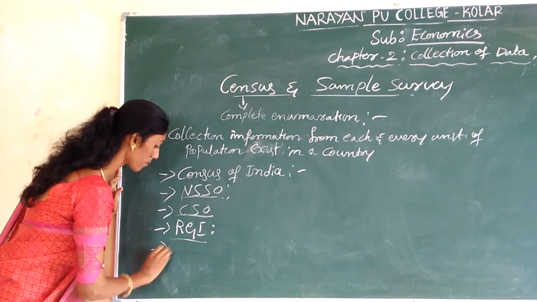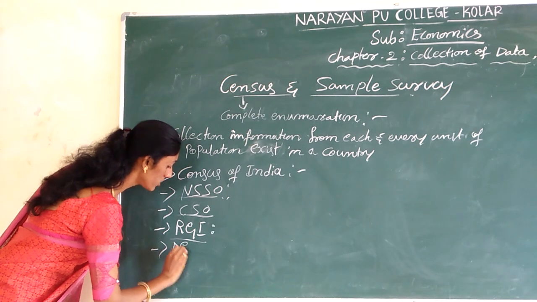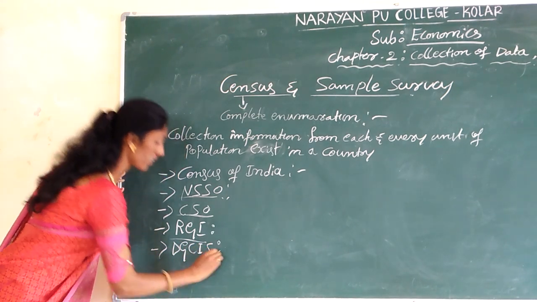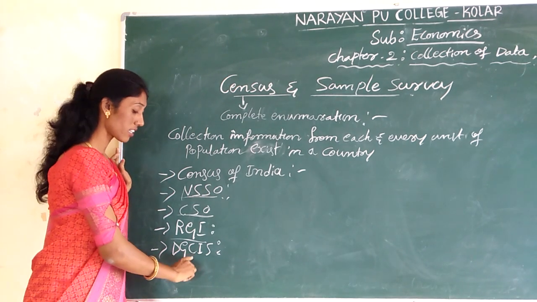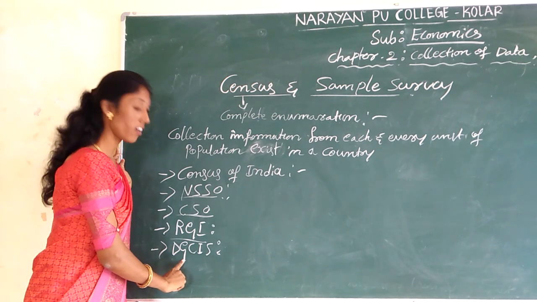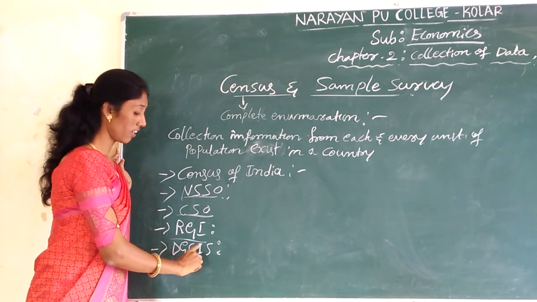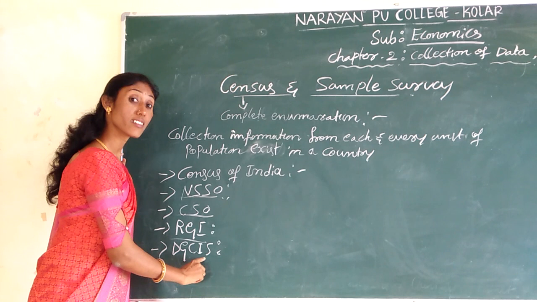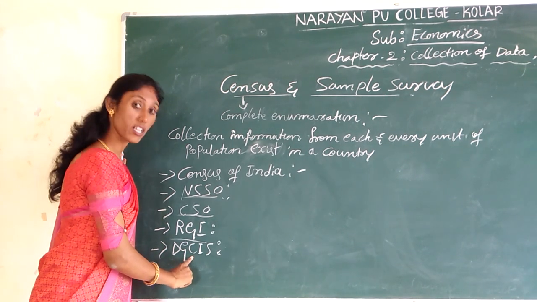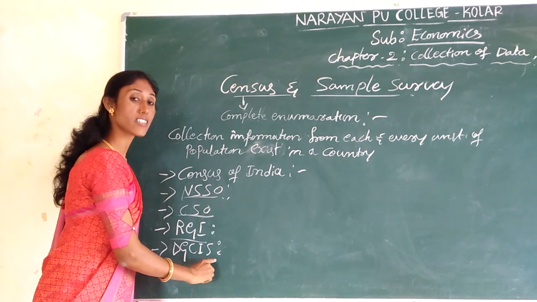And one more, that is DGCIS. DGCIS expansion is Directorate General of Commercial Intelligence and Statistics.